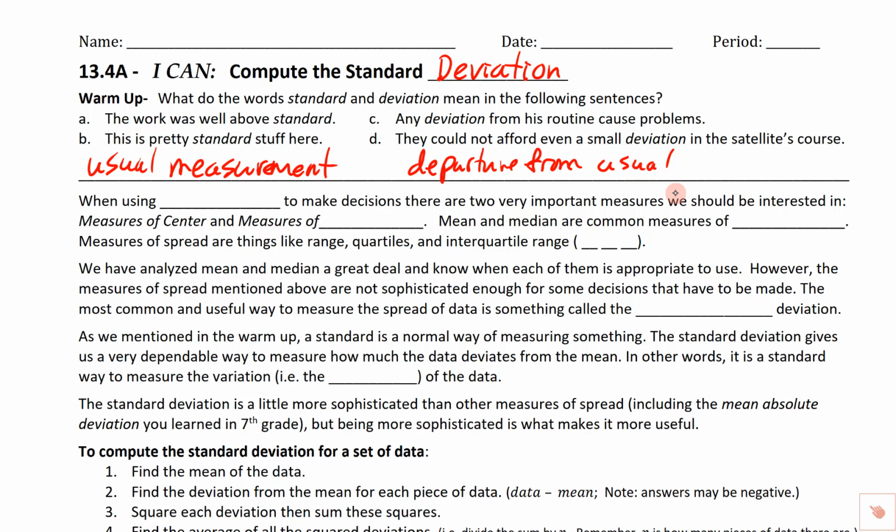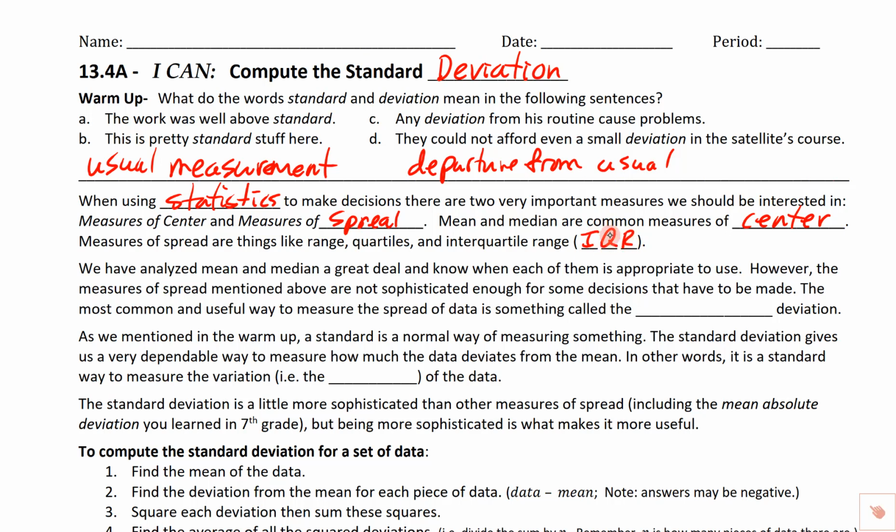So let's talk about down here. So when we're using statistics to make decisions, because remember that's one of the huge values of statistics, there are two really important measures that we should be interested in. We're interested in measures of center, and we're also interested in measures of spread. And we've talked a lot about those. Mean and median are very common forms of measures of center. And measures of spread are things like the range, the quartiles, the interquartile range, which we always abbreviate this way, the IQR.